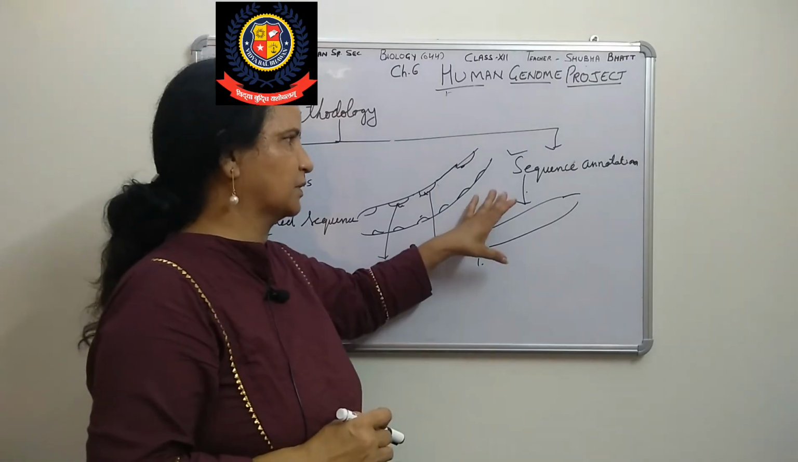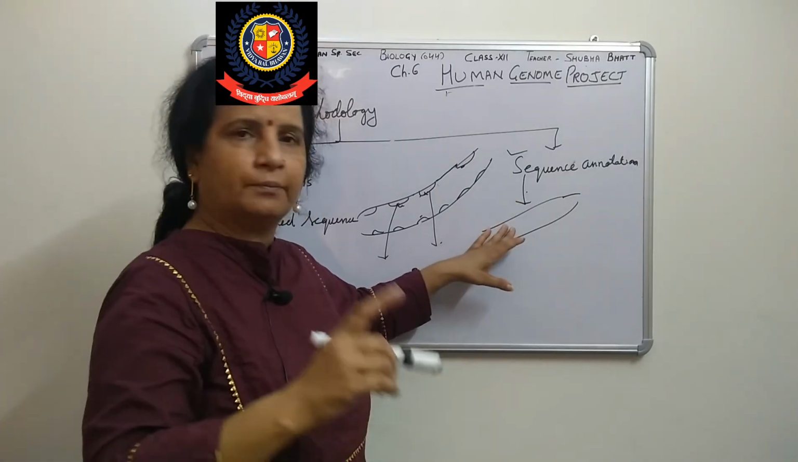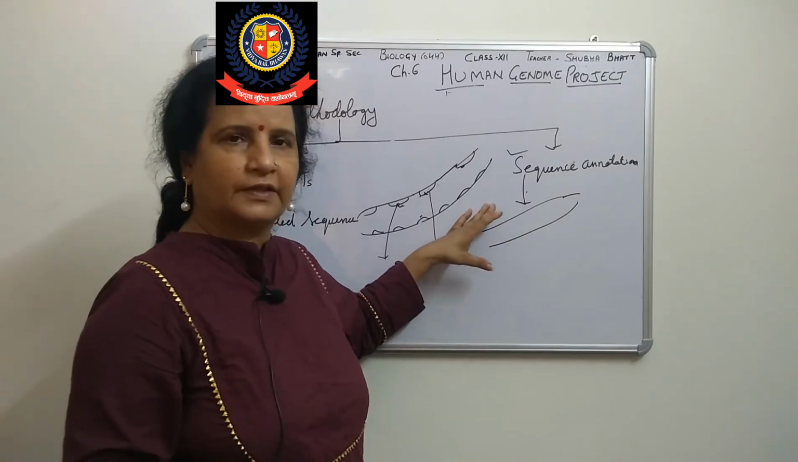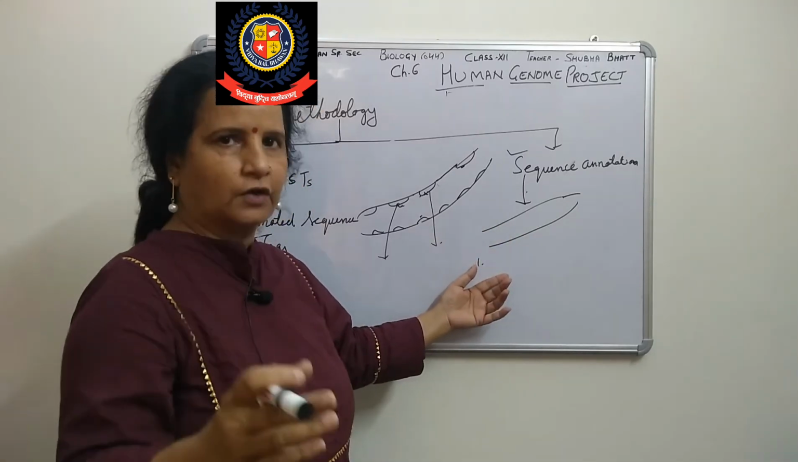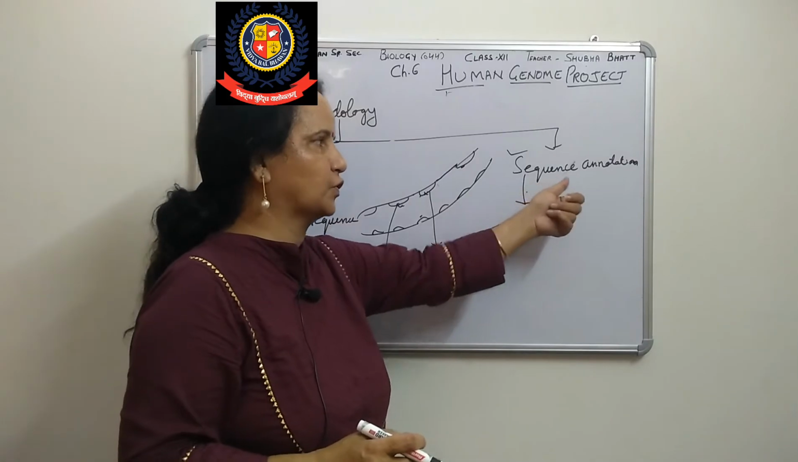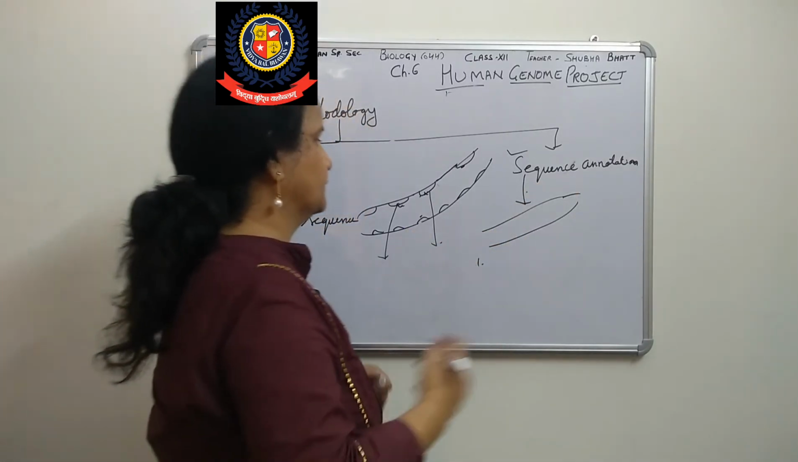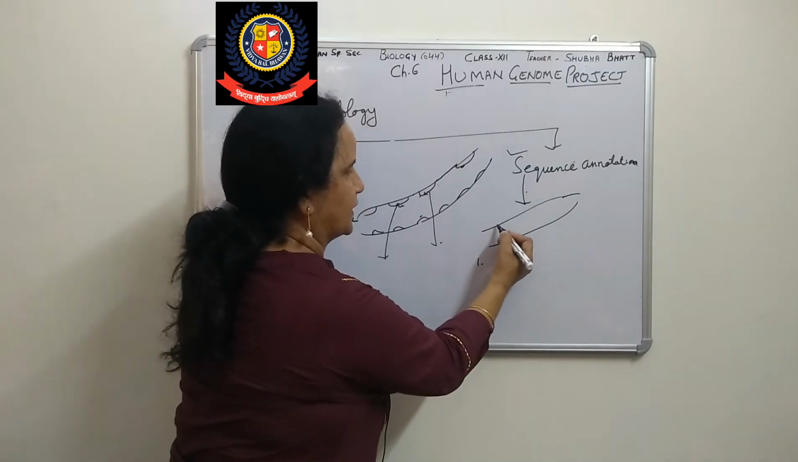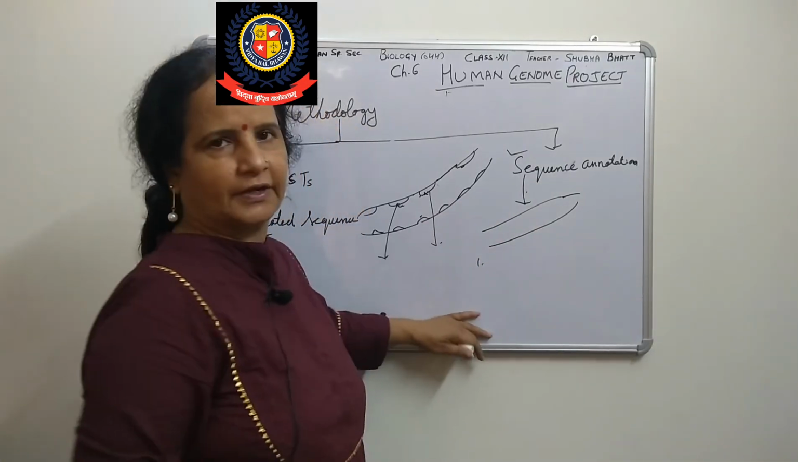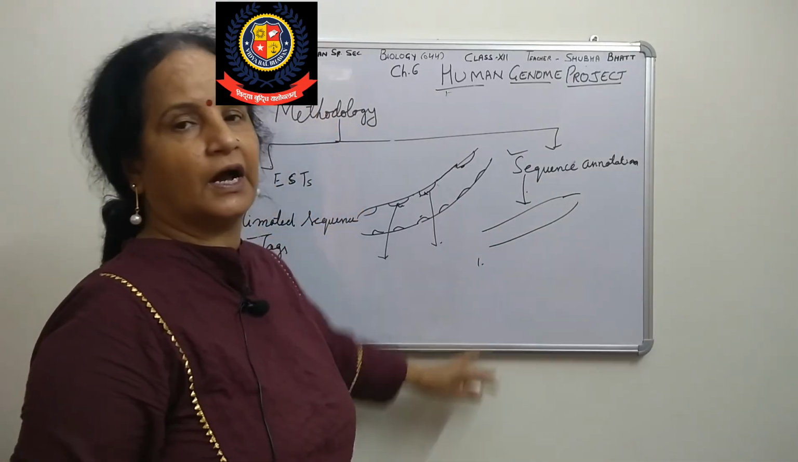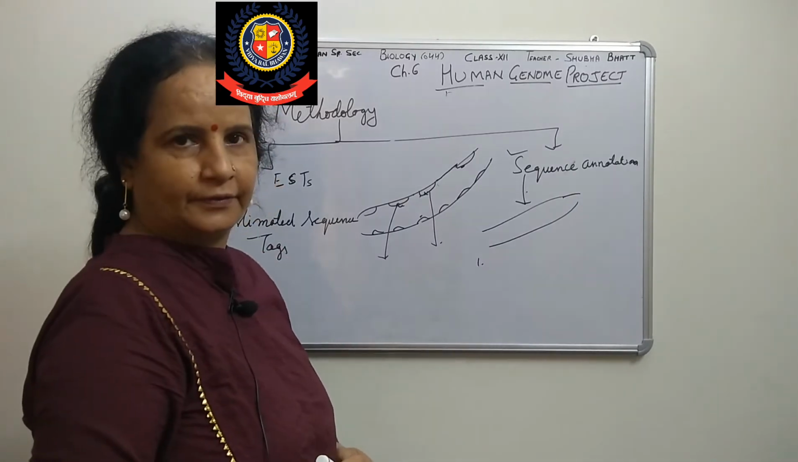Most of these methods are used in biotechnology, but here we are telling them only in short. We are telling this one, sequence annotation. In sequence annotation, we will see those sequences. First we take the whole sequence, right? Then we amplify it.